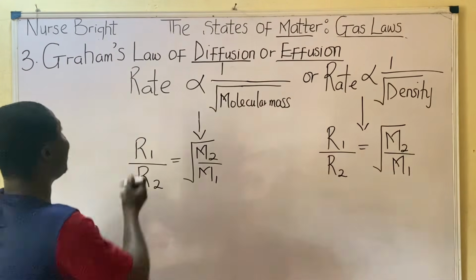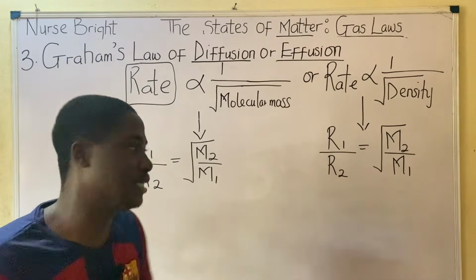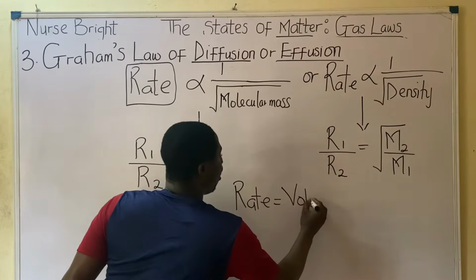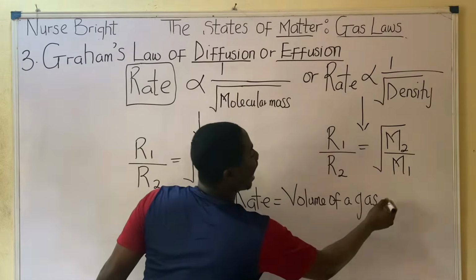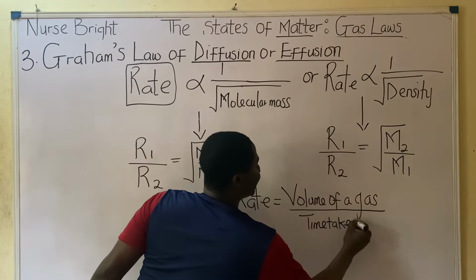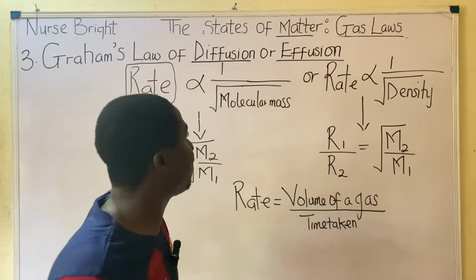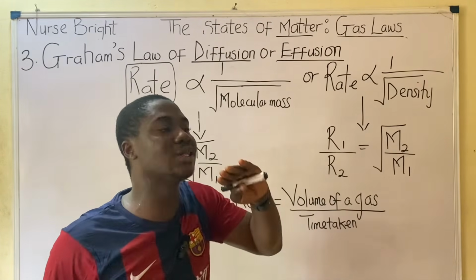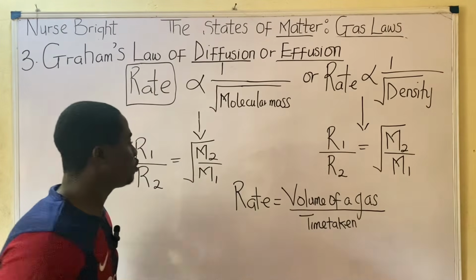Okay guys, moving further, this terminology rate, I have to tell you what it means. Mathematically, you have to know that rate is simply volume of that particular gas per time taken for that gas to effuse or diffuse. I believe you already know what diffusion and effusion mean now. Effusion, you're moving through a tiny hole. Diffusion, just moving freely. But you're moving from a region of higher concentration to a region of what? Lower concentration, using the deodorant scenario. Okay, so that's the point.